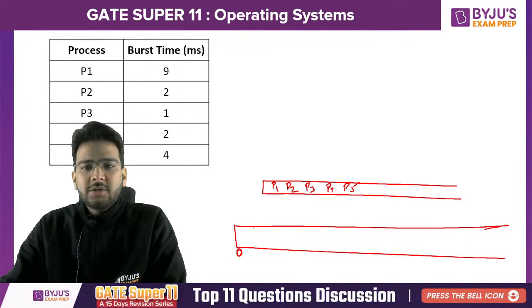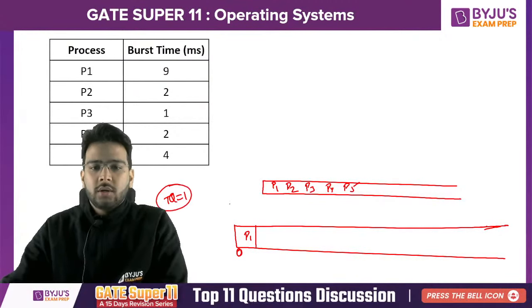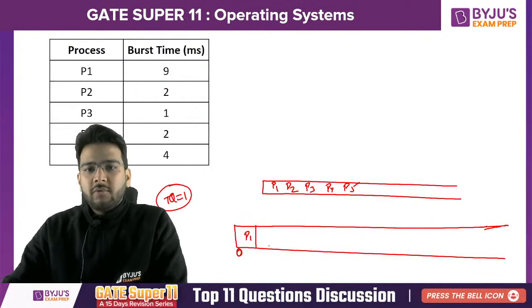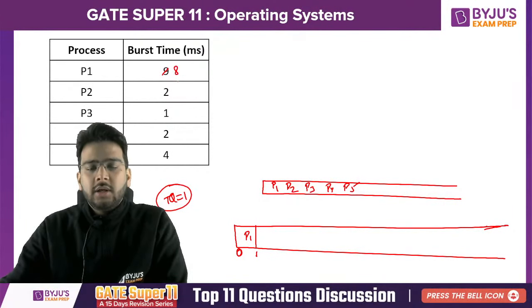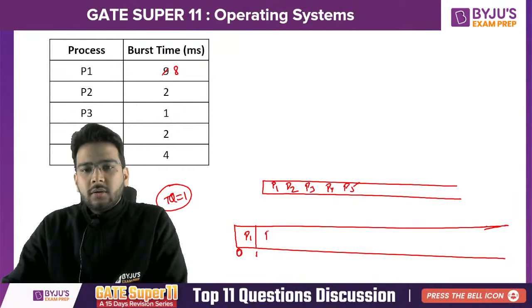So at 0 units of time, we can schedule P1, but for 1 unit of time. Why? Because the time quantum given is 1. Clear? Time quantum given is 1. So 1 unit of time, and here I can make it 8. Then I will be scheduling P2. We can just dequeue it and we can enqueue it again.